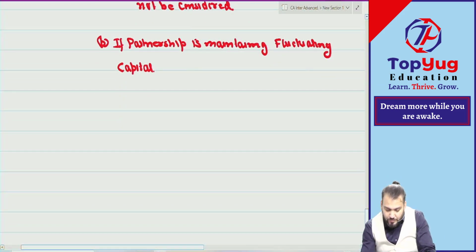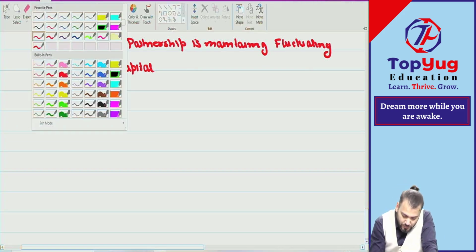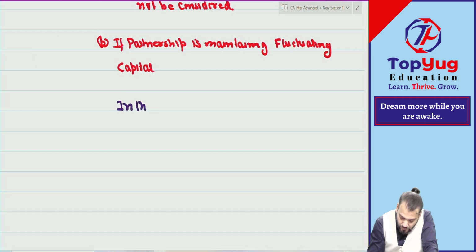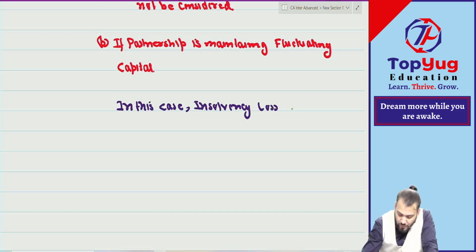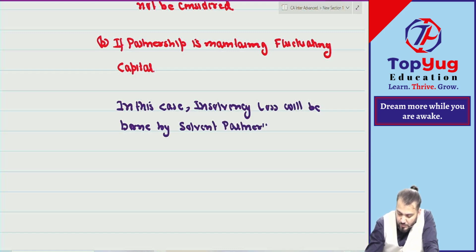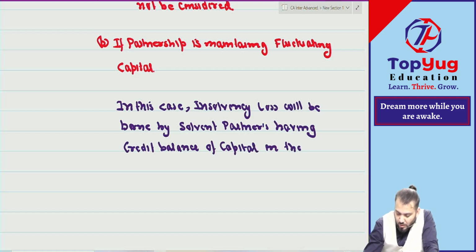So write down. In this case, insolvency loss will be borne by solvent partners having a credit balance of capital on the date of dissolution.